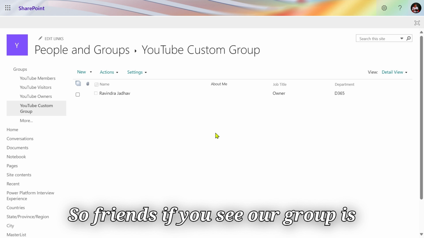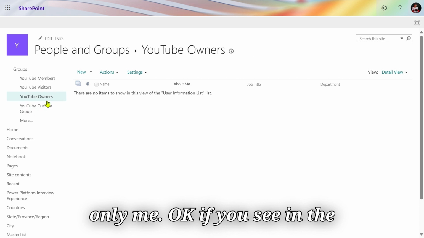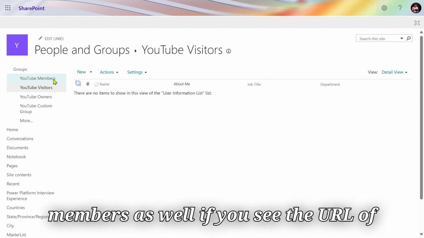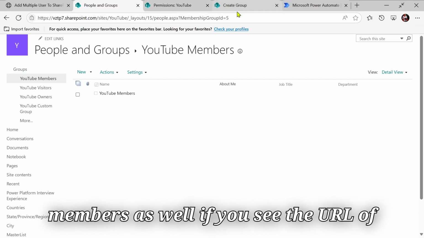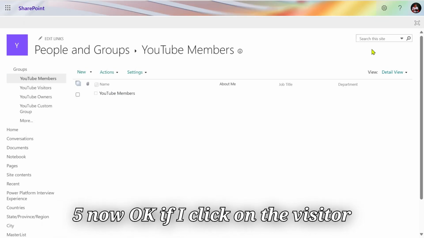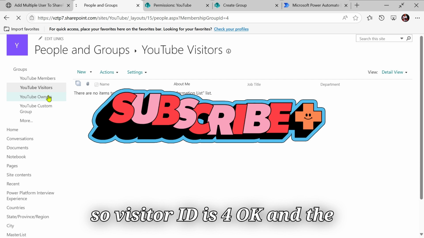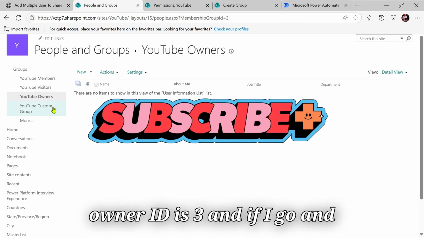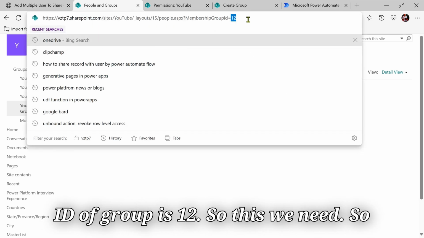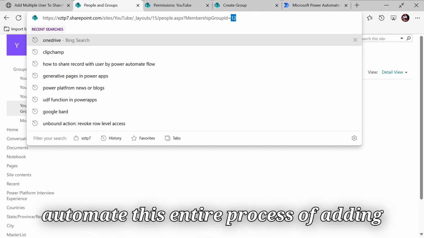So friends, if you see, our group is created and in the group the only member is me. Okay, in the owners we don't have any, we don't have any visitor either, and in the members as well. If you see the URL of these groups, here we will get the ID as well. The ID is 5 now. If I click on visitors, the visitor ID is 4, and the owner ID is 3. And if I click on the custom one, the ID of the custom group is 12. So we need this.